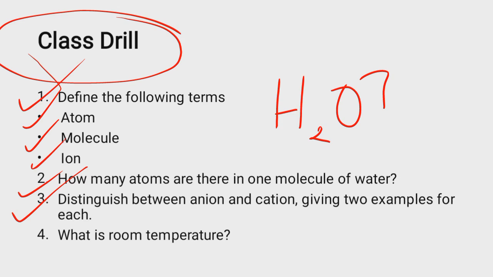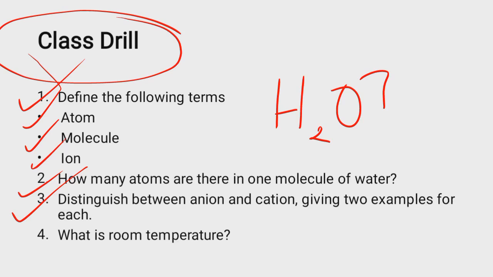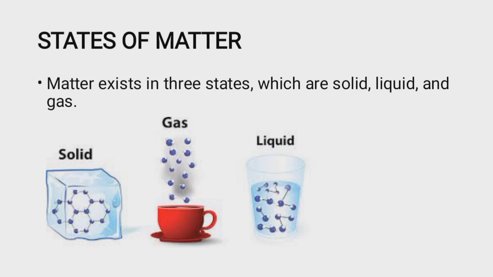We have discussed what an ion is. An ion is divided into two, which is anion and cation. And we've even cited examples of some of them in the previous slide, some examples that are cations and some that are anions. So also try and lay your hand on that. Then the final question on the class drill is, what is room temperature? And this particular question will go a long way in assisting us in the next couple of slides. All right, let's proceed.